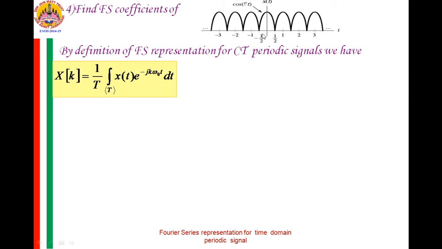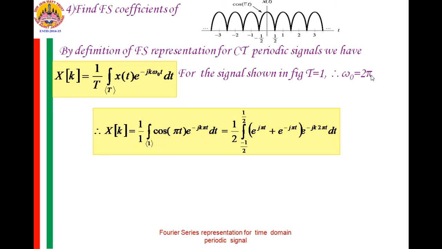Now in this case, the period is 1, from minus 1 by 2 to plus 1 by 2, so T is equal to 1, therefore omega naught is equal to 2 pi. Substituting that in the expression, it is 1 integration over the period 1 cos pi t e raised to minus jk 2 pi t. This over the period 1 I can take from minus 1 by 2 to plus 1 by 2, because in this interval the amplitude is cos pi t.